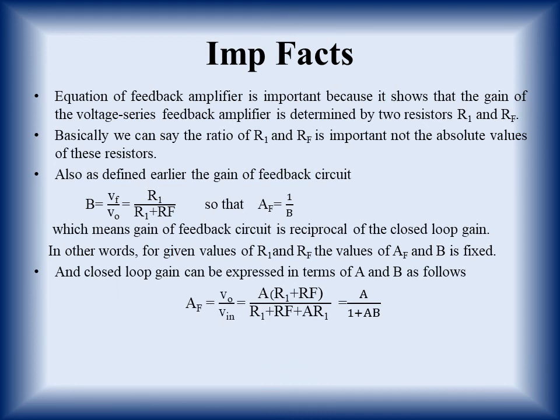Now if we modify the closed loop gain in terms of A and B, then we can write AF by simply dividing the whole equation, in numerator and denominator, by R1 plus RF. We get A in the numerator, and in the denominator we get 1 plus AB. So this is the relation between AF, A and B. What is that? AF equals A upon 1 plus AB. It can be used in various numericals.